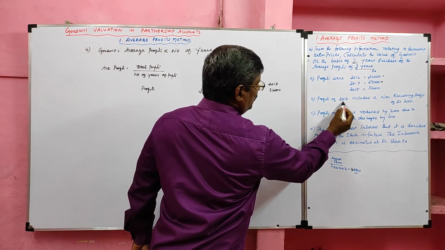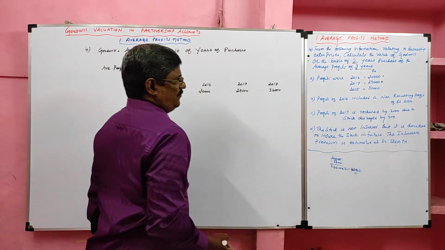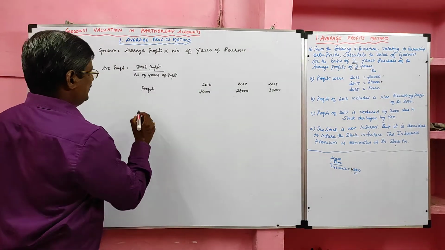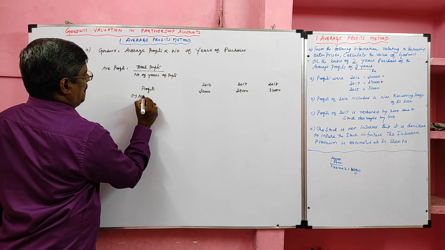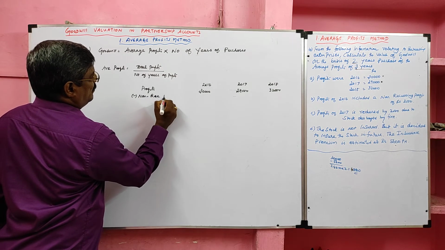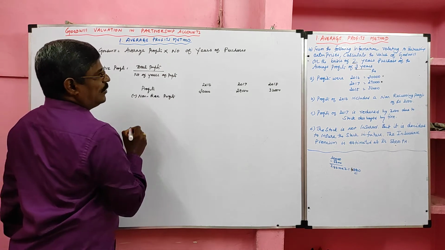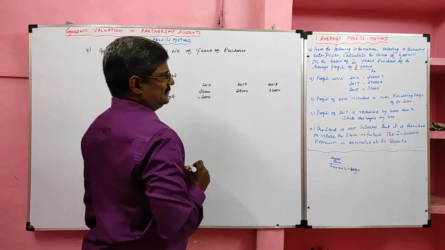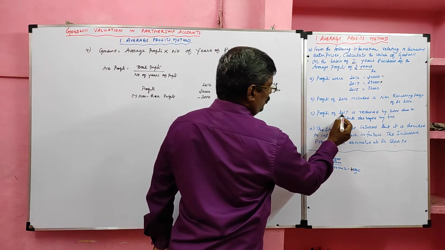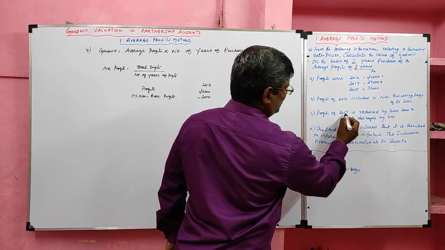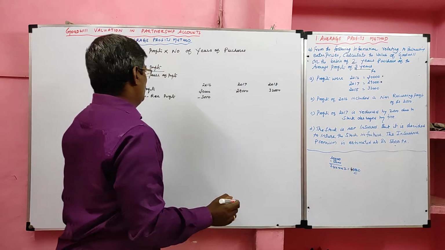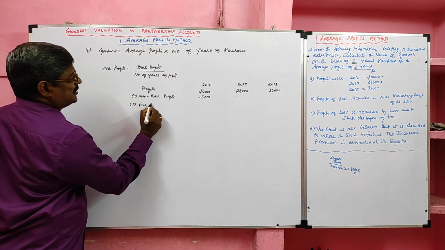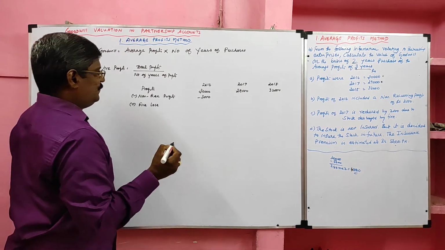In 2016, non-recurring profit, the income we may not receive in the future, we have to deduct. Then in 2017, fire loss of 2,000 rupees, we have to add because the expense is not likely to occur in the future.